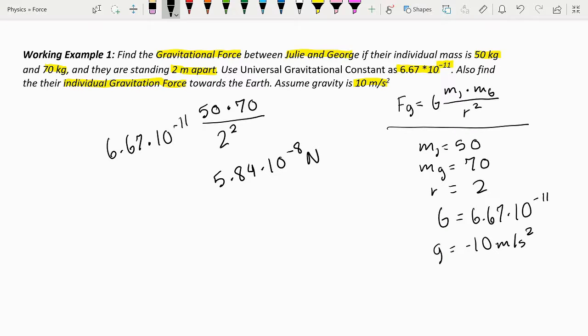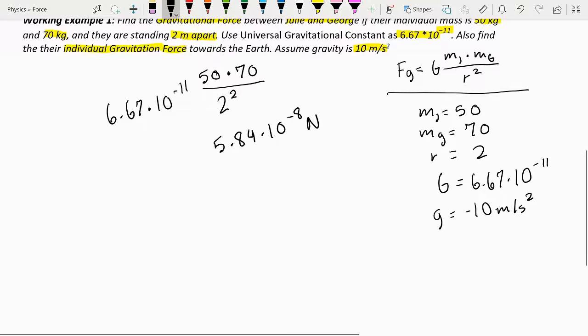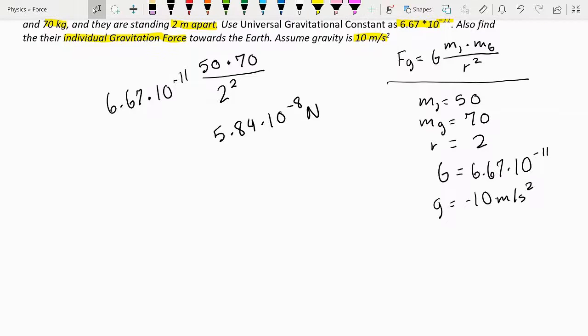Okay, now let's do the second question, which is find their individual gravitational force towards the Earth. Assume gravity is 10 meters per second squared. So we can essentially just use Newton's second law, which is F is equal to ma, and in this case a is gravity, so F is equal to mg.